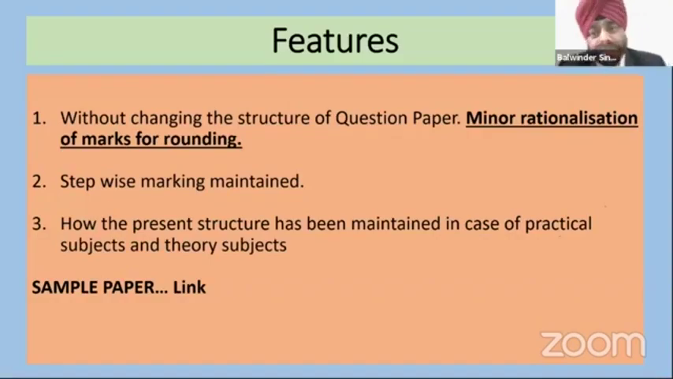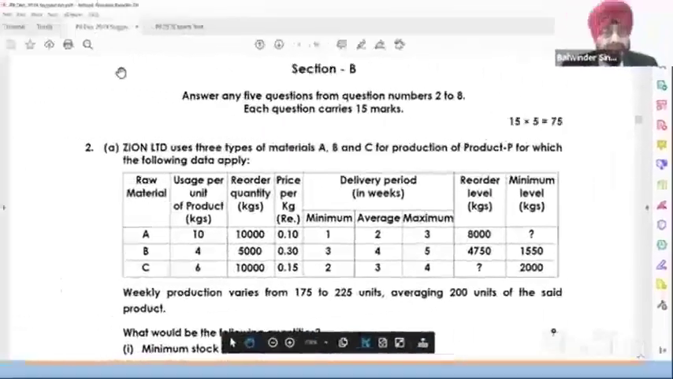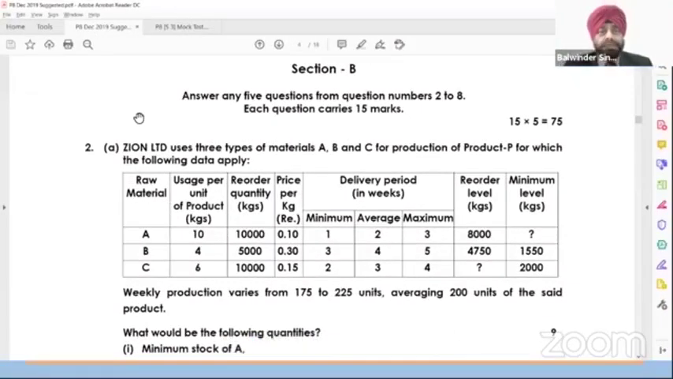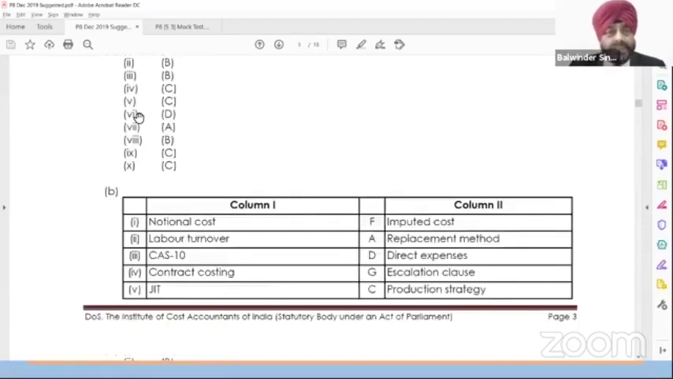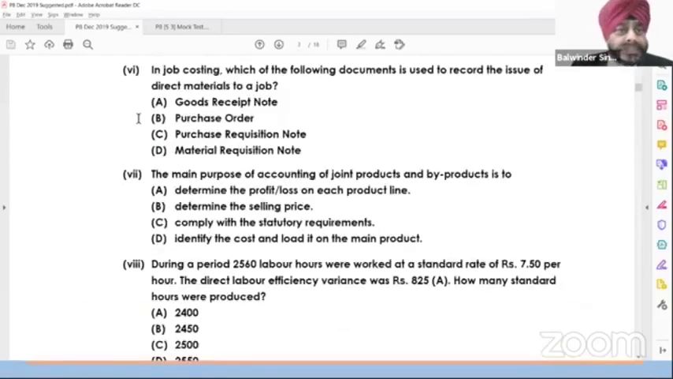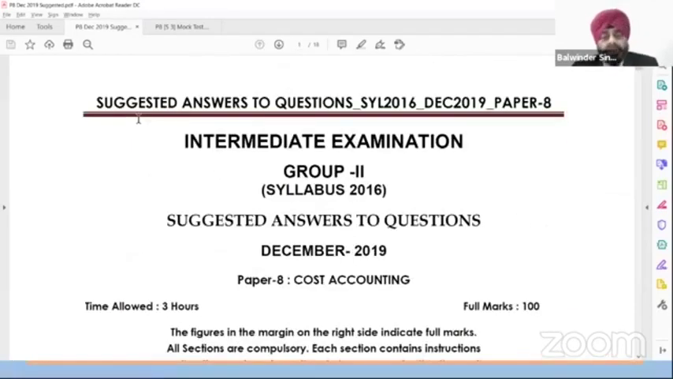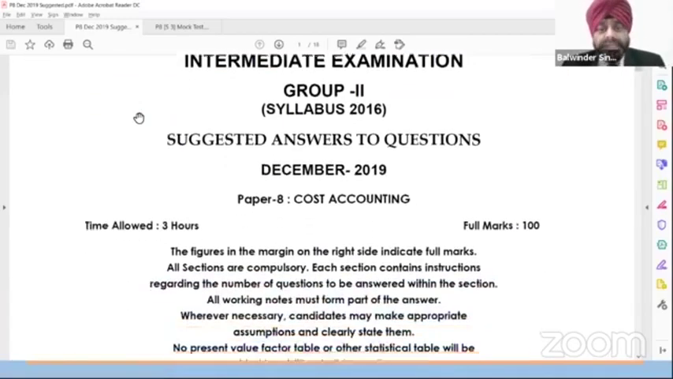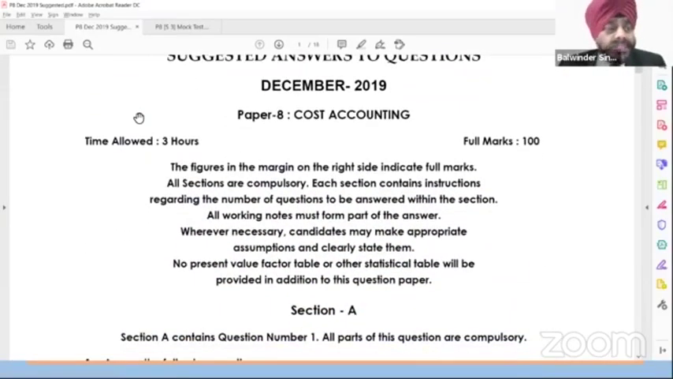I'm showing you the sample paper. This is the question paper. It must be visible to you. This is a costing paper. Now this is the present question paper I'm showing you, the last attempt, that is December 19, Intermediate Group 2, December 19. You please go to the old paper and see the structures.